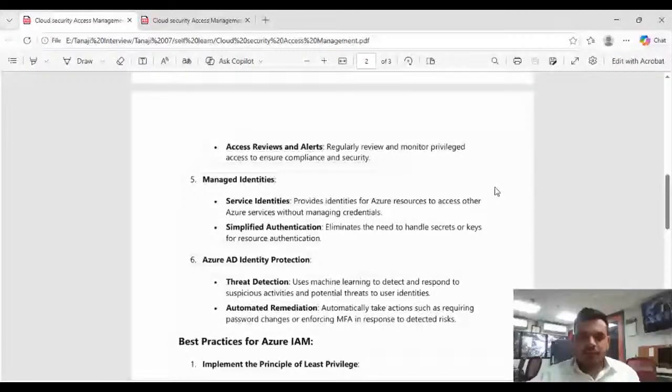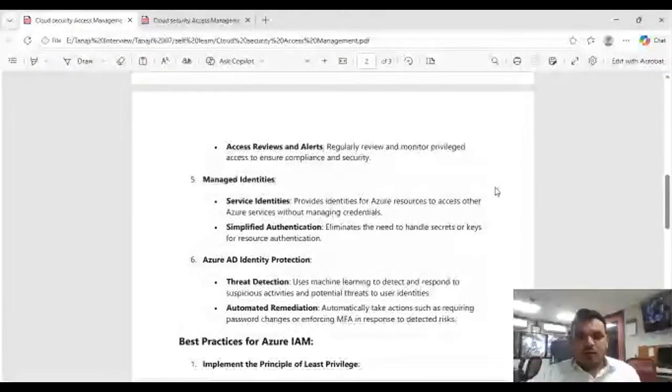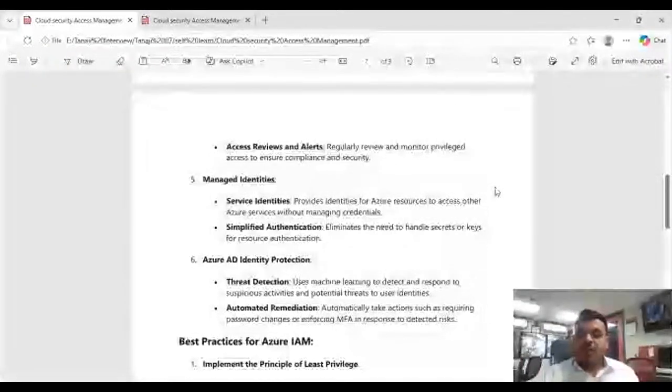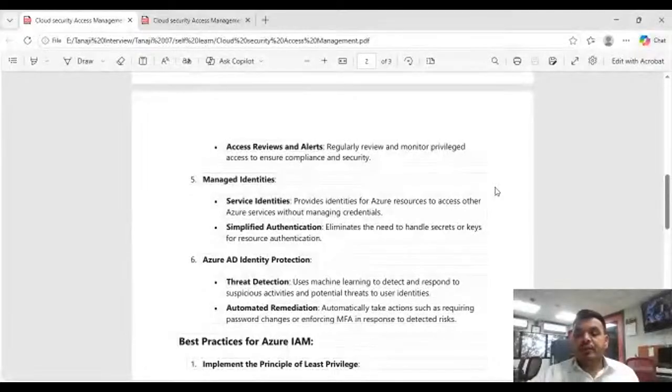Managed identity: we have a service identity that will provide identity to the Azure resource to access other Azure services without managing credentials, as well as simplify the authentication, eliminating the need to handle secrets and keys for resource authentication.